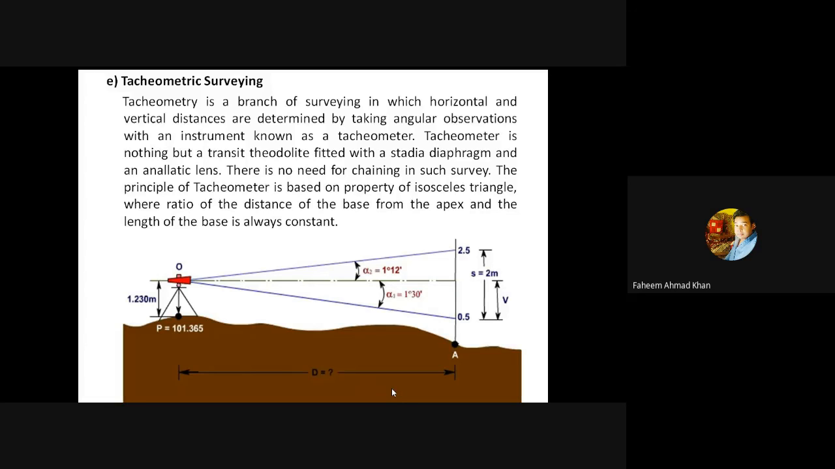Tachymeter is nothing but a transit theodolite fitted with a stadia diaphragm and a lens. There is no need for chaining in such survey. Here chain is avoided and the process is known as tachymetry. The principle of tachymeter is based on property of isosceles triangles where ratio of the distance of the base from the apex and the length of the base is always constant.